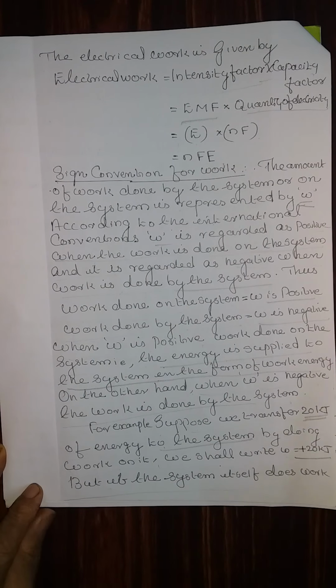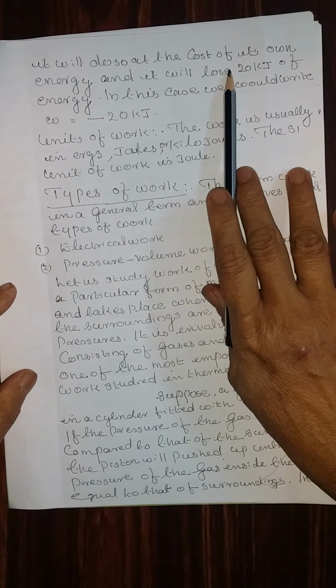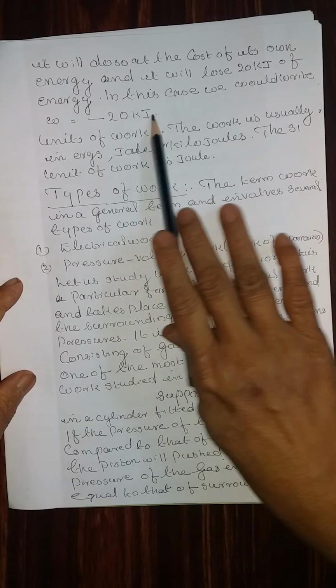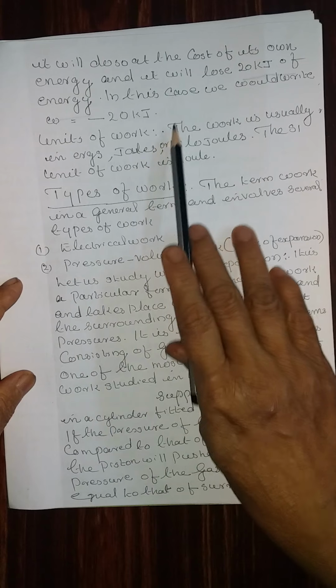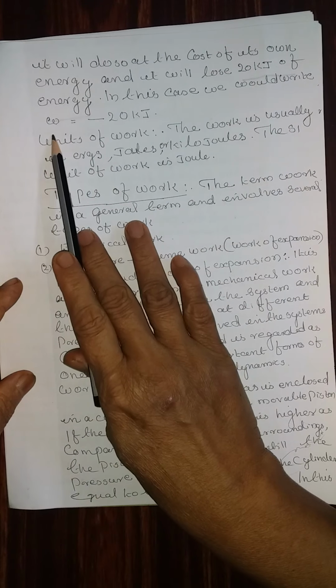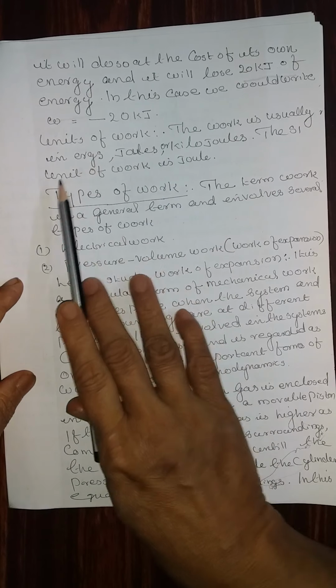But if the system itself does work, it will do so at the cost of its own energy, and it will lose 20 kilojoules of energy. In this case, we should write w is equal to minus 20 kilojoules.